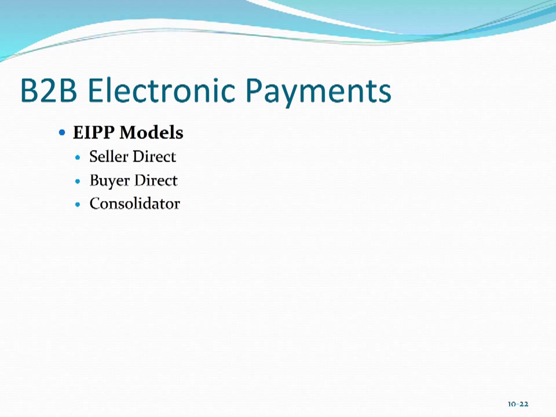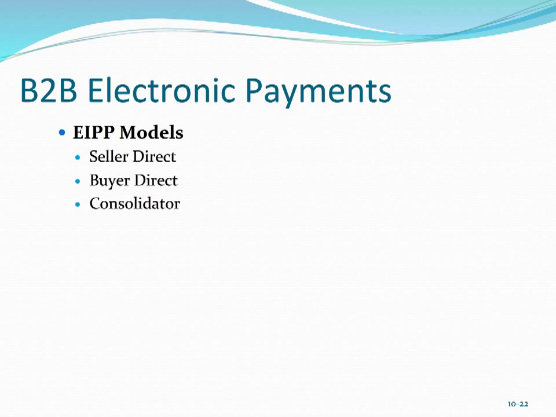For the buyer direct model, there's one buyer for many sellers. This is kind of an emerging model, but it's based on the buyer's dominant position in the B2B transactions. Again, it's used when the buyer's purchases result in a high volume of invoices. Companies such as Walmart are in a strong position to institute buyer direct EIPPs.